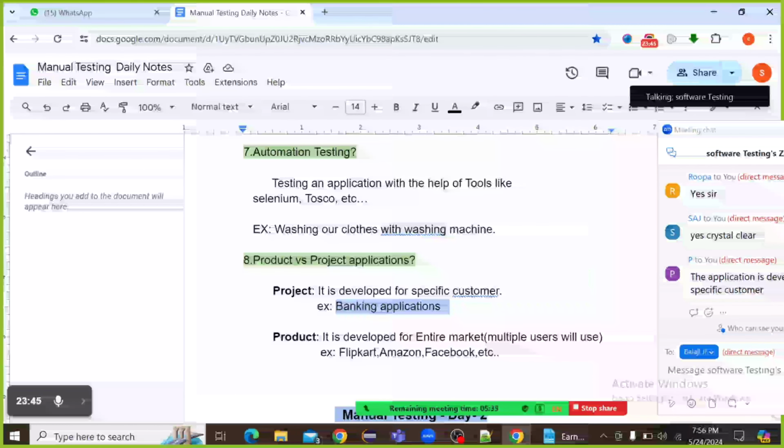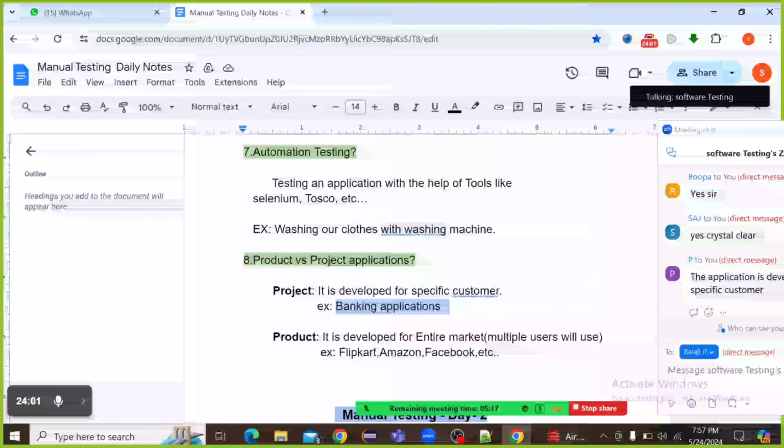Our credit card statements, our bank account statements, our account number, whatever balance is there, our IFSC code, everything belongs to us only, right? Only one person's details can be seen in this banking application.